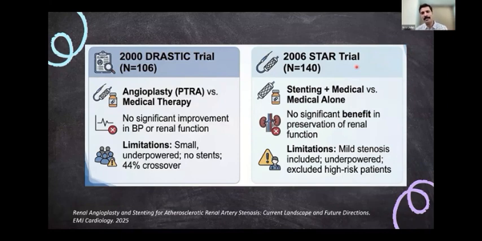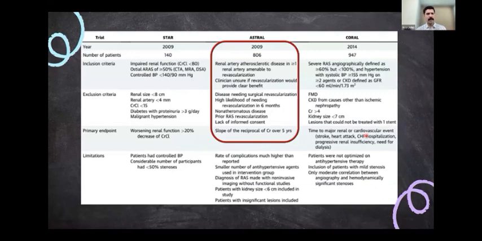And then came the 2006 STAR trial, which included 140 patients. There they did the stenting versus the medical therapy, and they also didn't find any significant benefit in the preservation of renal function. After those trials, then came the ASTRAL trial in 2009, which included 806 patients. They also looked at the creatinine over a period of 5 years. They also didn't find any benefit of stenting versus the medical therapy.